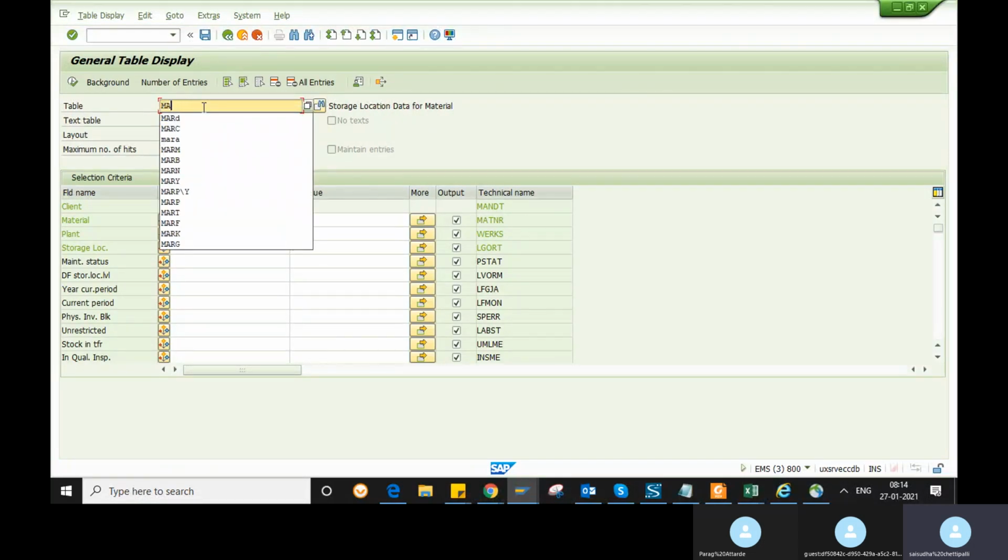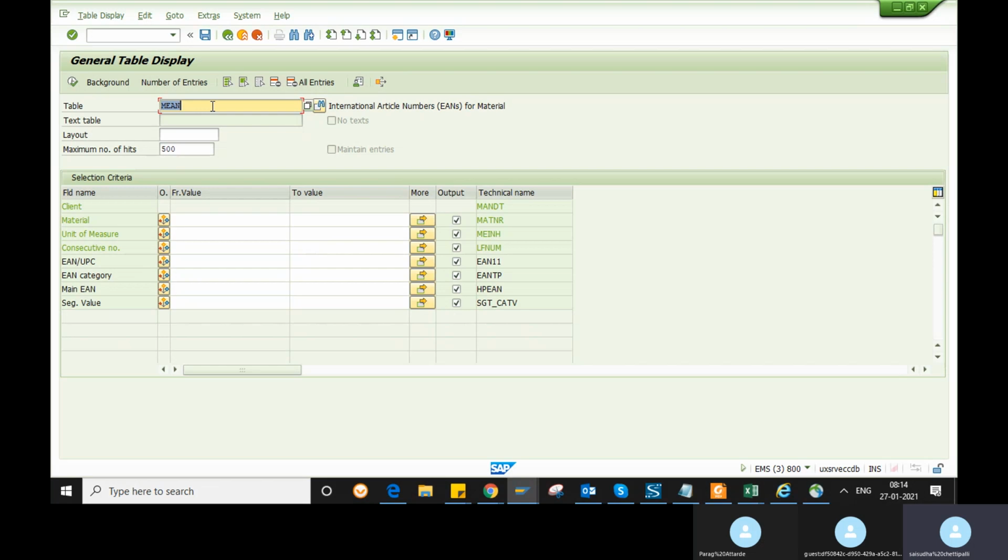If you want to see the EAN numbers, you can see them in MEAN. Sorry, MEAN is for international EAN numbers. If you want the unit of measure, that is MARM.